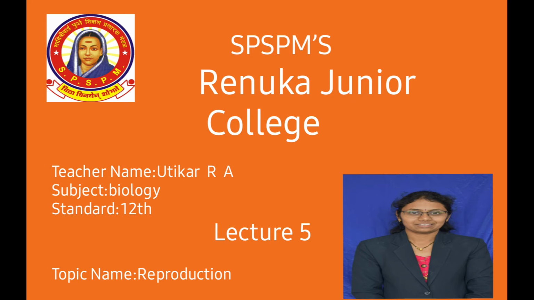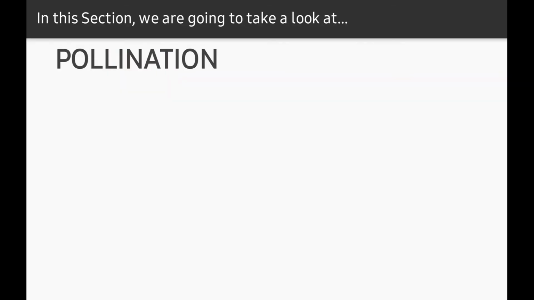Today we are going to start our lecture number 5 about the reproduction process. So let's get started. In this section we are going to take a look at pollination. In the last lecture we studied about the development of the female gametophyte. Today we are going to start the pollination process.